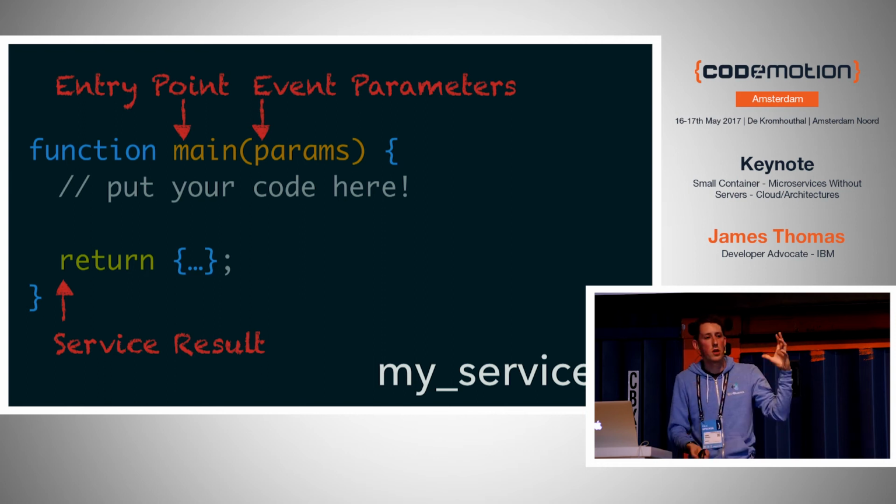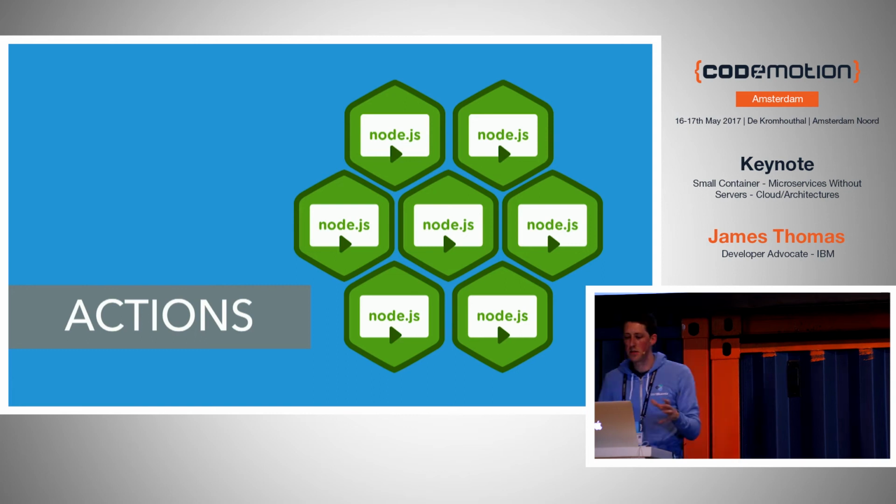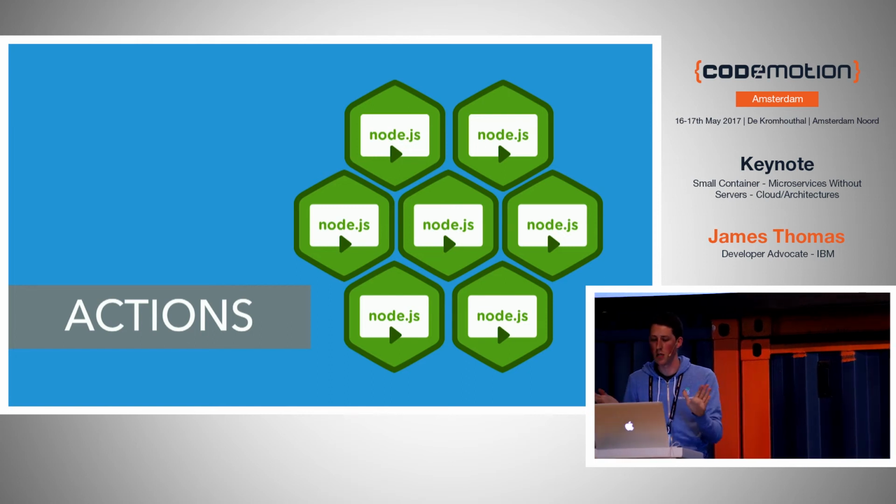So if you've got some JavaScript code, you've added the interface for OpenWhisk, and then you push it into the platform, OpenWhisk creates what's called an action. An action is the name we use in OpenWhisk for, I think of it as a sleeping microservice. It's there, it's waiting to be executed on demand, but it's not running. So let's have a look at doing this now. Let me take some code from my laptop, my development environment, and push it to OpenWhisk and have it running as a scalable microservice without really having to think about virtual machines or any of that kind of stuff.